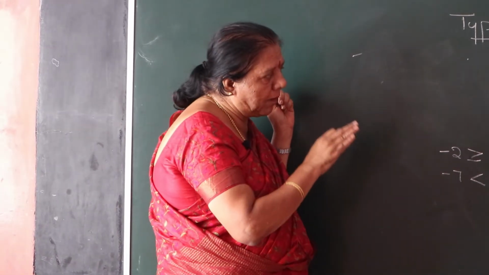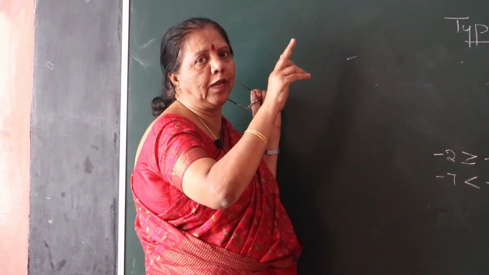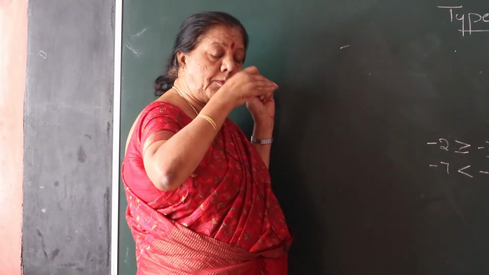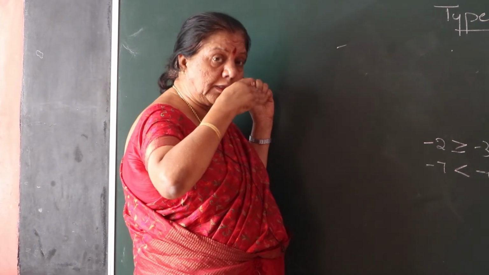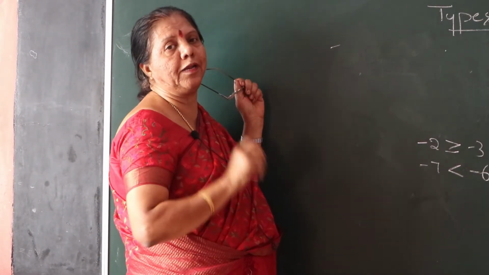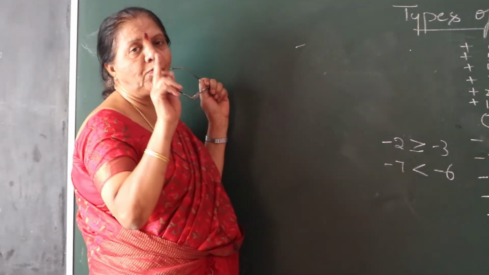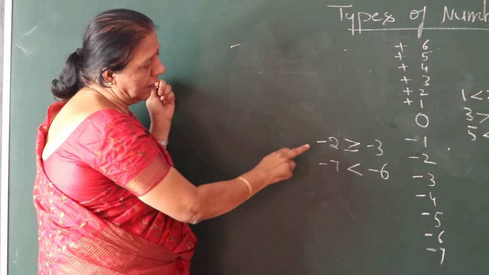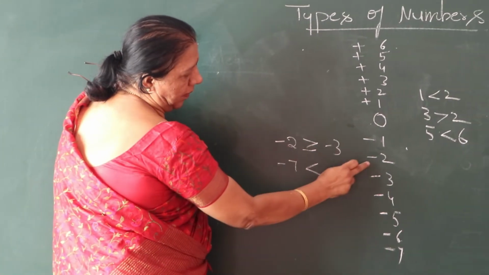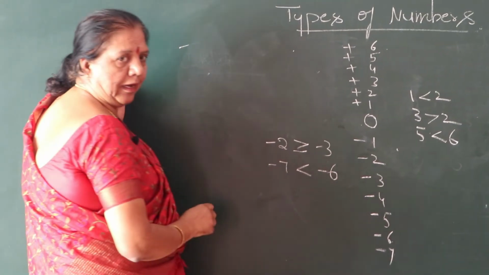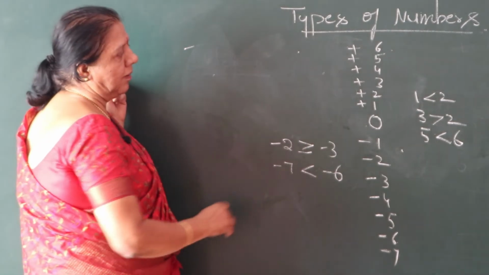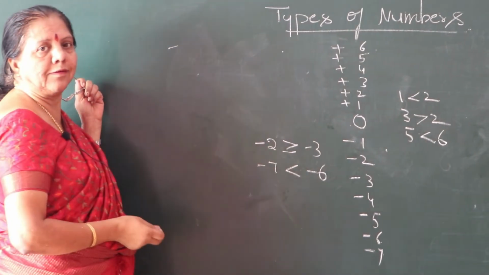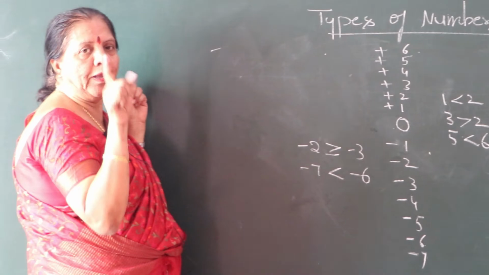But when the numbers increase positively, the succeeding number is greater than the preceding number. That you must know very well, children. See here, minus 2 is greater than minus 3 because it decreases. But here it increases. This you must know very well.